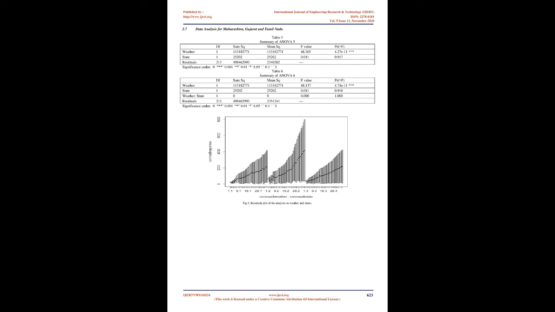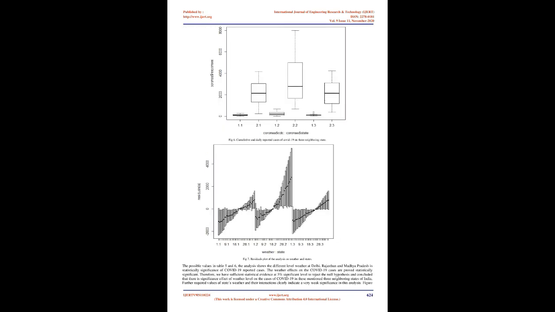Interpretation of Result 1. In Table 1 and Table 2, the ANOVA analysis shows that the different levels of weather in Maharashtra, Gujarat, and Tamil Nadu are directly proportional to the reported COVID-19 cases. The effects of each level of weather on the rate of COVID-19 cases are proved to be statistically significant. Therefore, we have sufficient statistical evidence at the 5% significance level to reject the null hypothesis and conclude that there is a significant effect of weather level on the cases of COVID-19 in these three neighboring states of India.